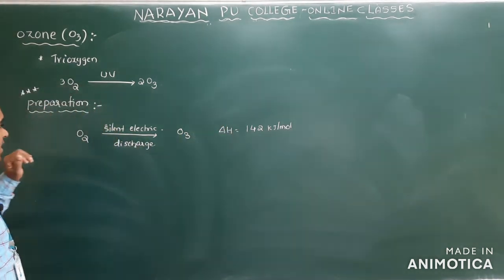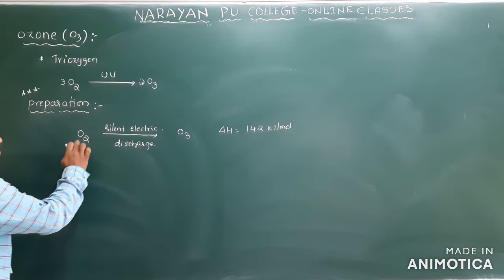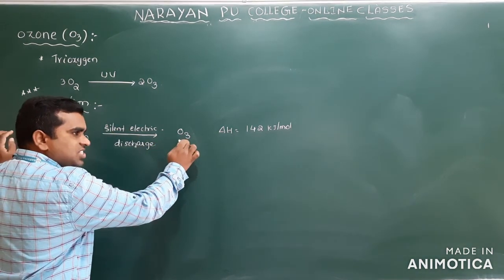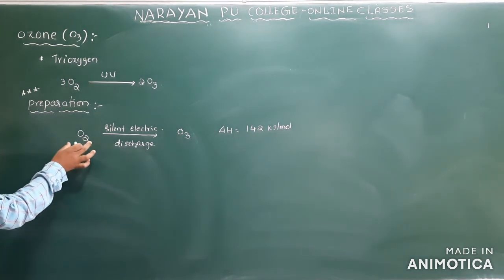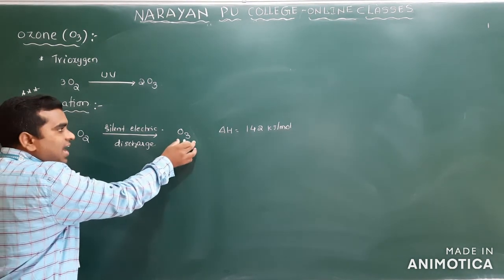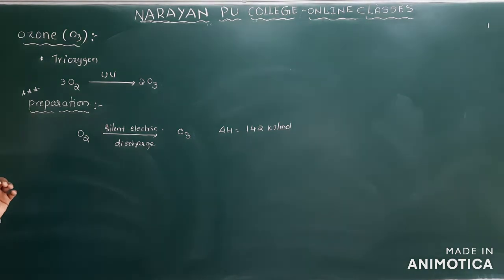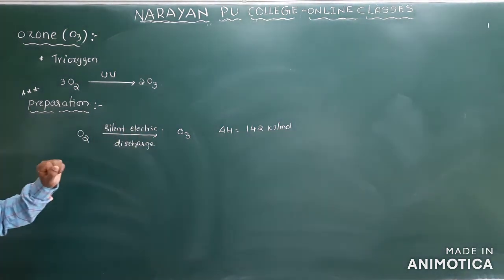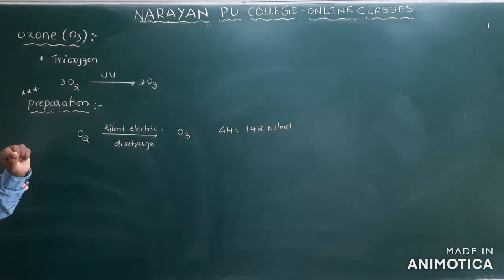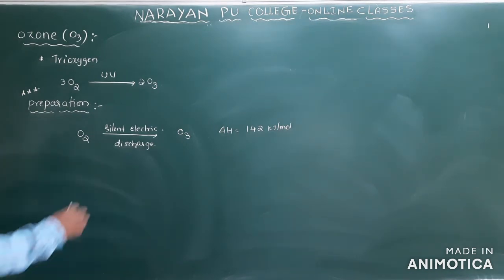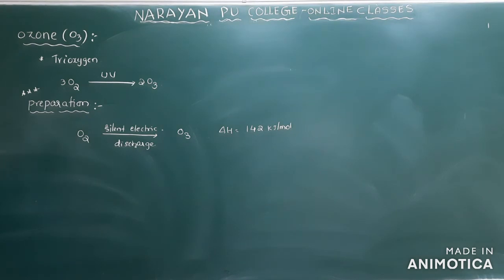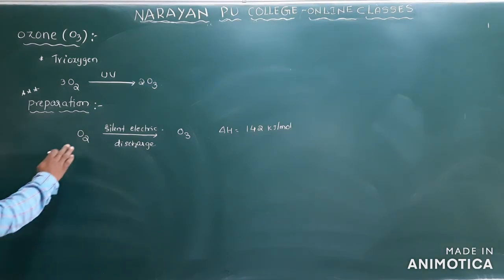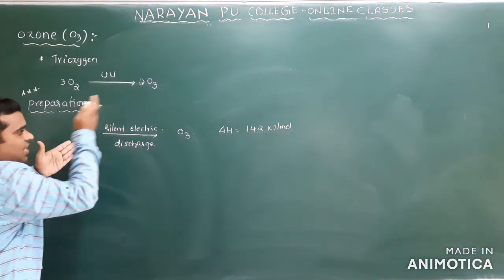Very important here: oxygen is very stable and ozone is unstable. So we supply the silent electric discharge, and only about 10% of oxygen is converted into ozone.